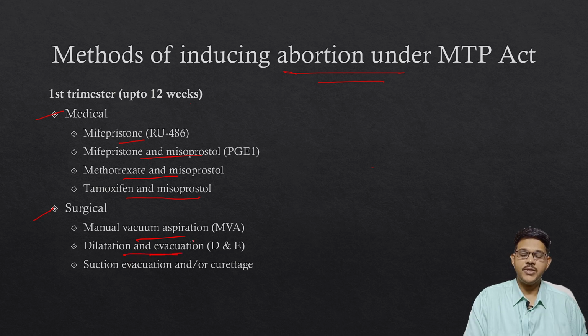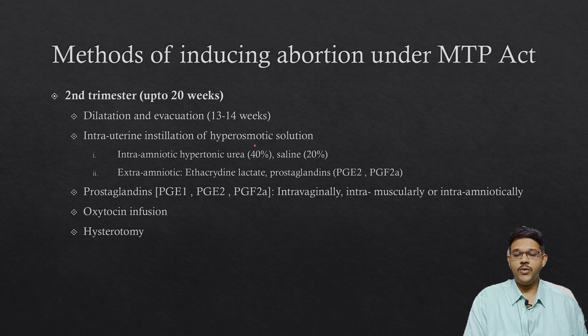Then dilatation and evacuation, again a surgical method, where the cervix is dilated and the products of conception are removed manually. Then suction evacuation or curettage is done, where the uterus is curetted so that the products of conception are removed. Then up to 20 weeks, there are dilatation, curettage and evacuation methods. Then intrauterine instillation of hyperosmotic solution. This solution is introduced into the uterus so that the volume of the uterus is expanded and the fetus gets detached from the placenta so that it gets aborted.